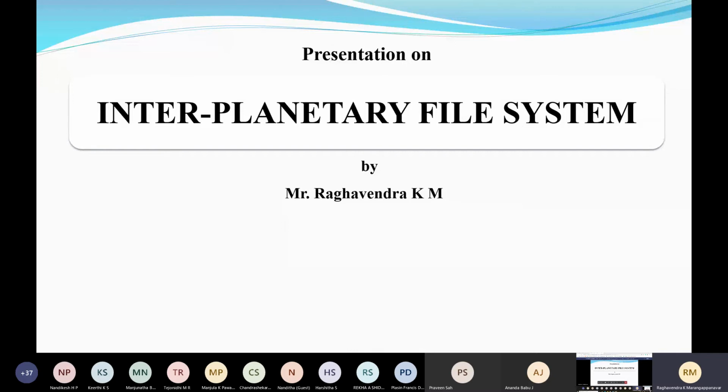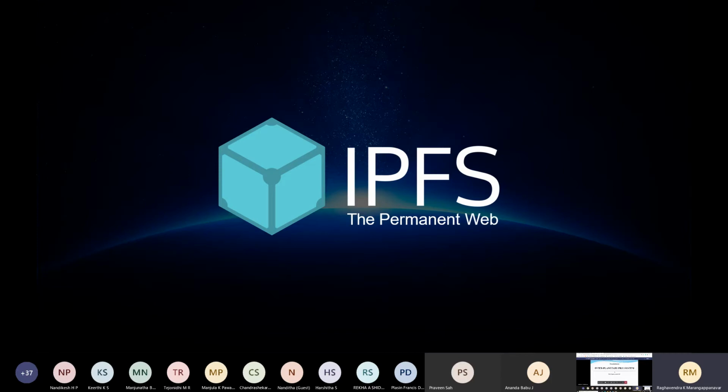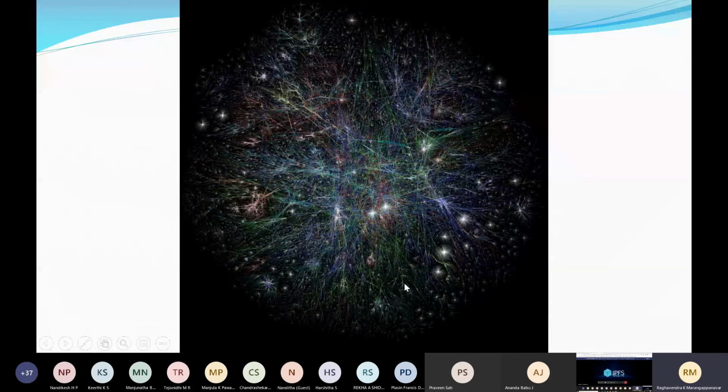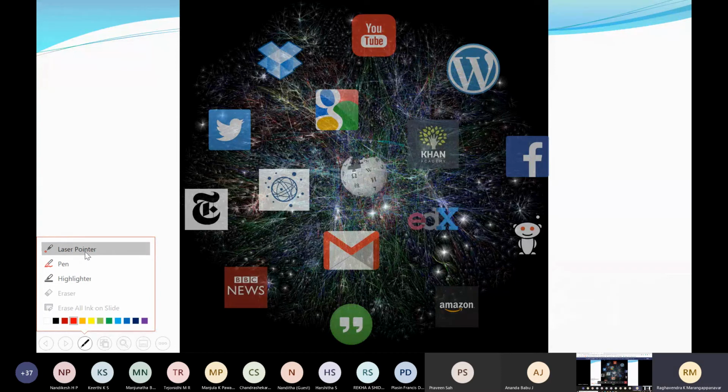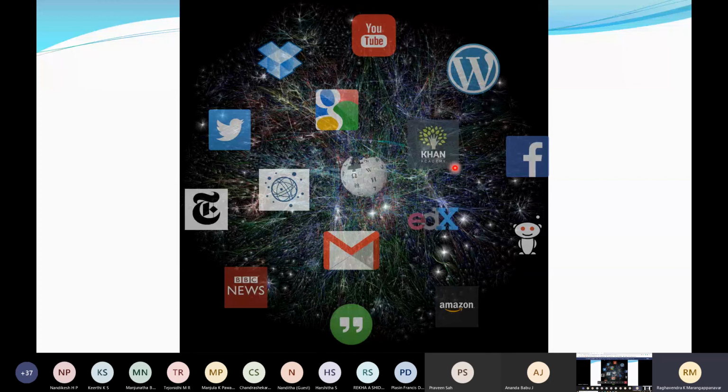So, the interplanetary file system. Combined with blockchain, it gives an important aspect of storing a file system. It shows one thing: data can come from anywhere. You can see here, data can come from YouTube, WordPress, Facebook, Gmail, Amazon. So a lot of data will be there.